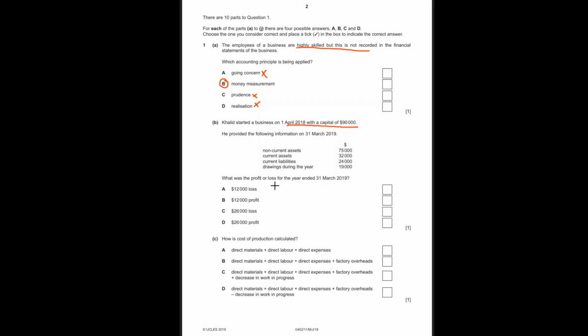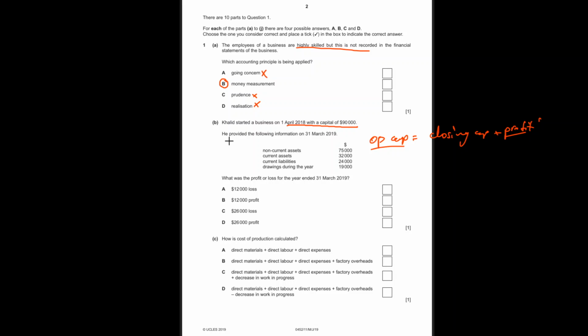All right, so if you remember, the profit is transferred to your capital account, right? So let's say opening capital equals closing capital, right? But not just that. Opening capital equals closing capital plus any profit we made. So whatever is the increase from the opening capital to the closing capital, that's because of the profit, right?